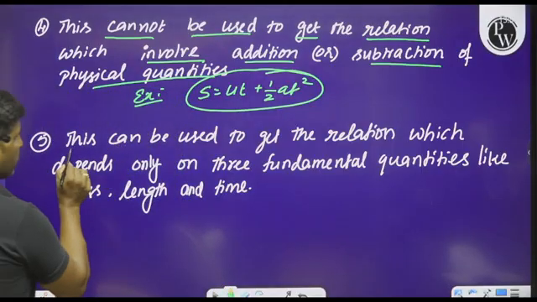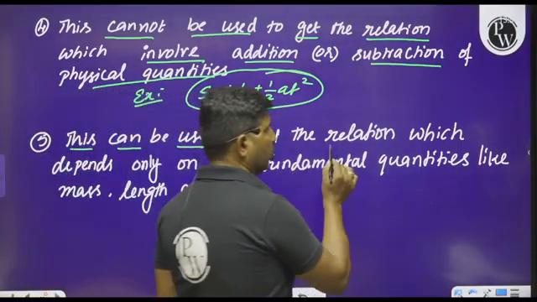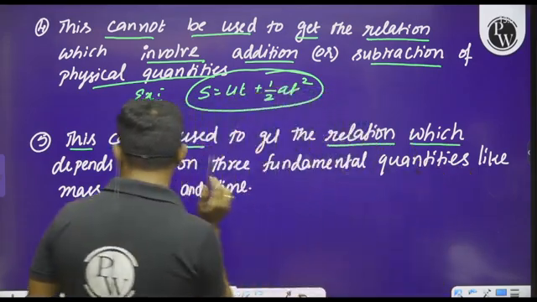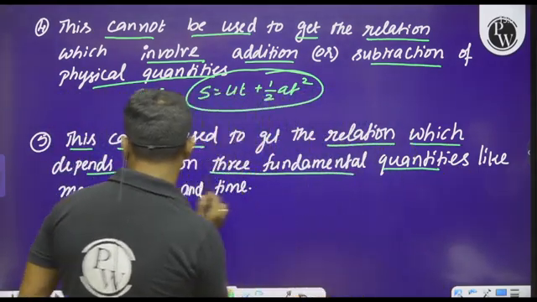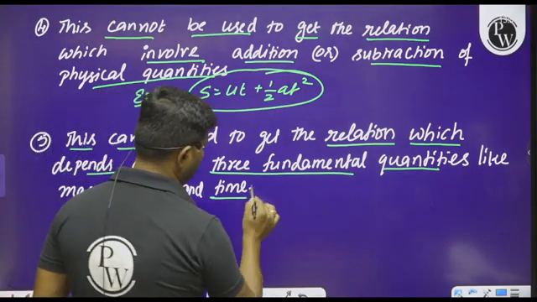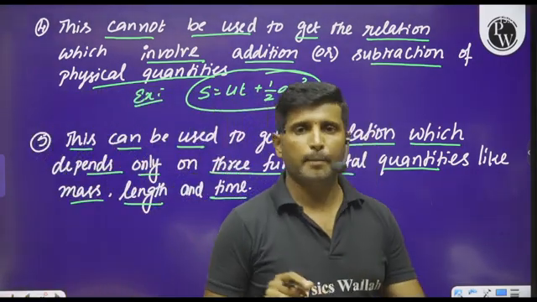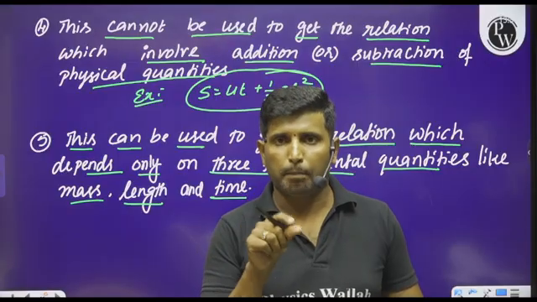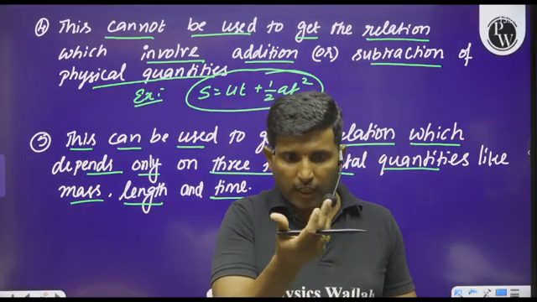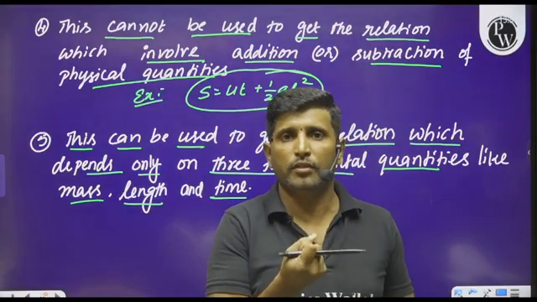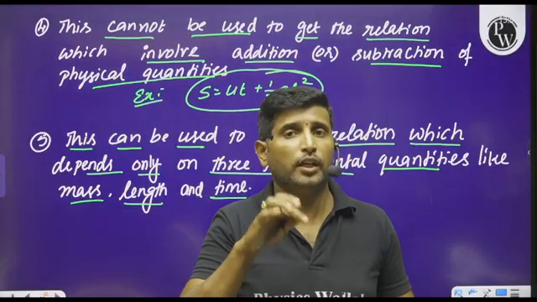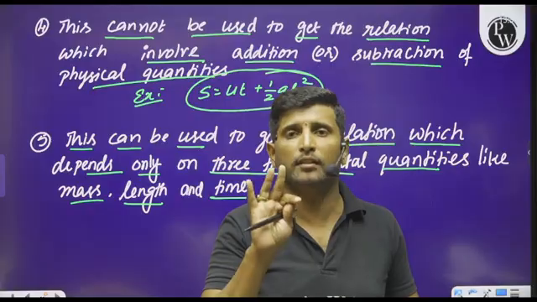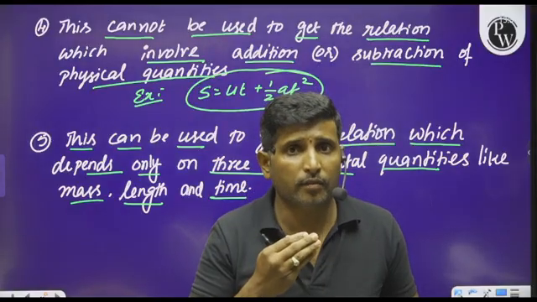Later, this can be used to get a relation which depends only on three fundamental quantities: mass, length and time. So dimensional analysis can be applied to derive the relation between physical quantities only when they involve just these three fundamental quantities. What is the meaning of that?